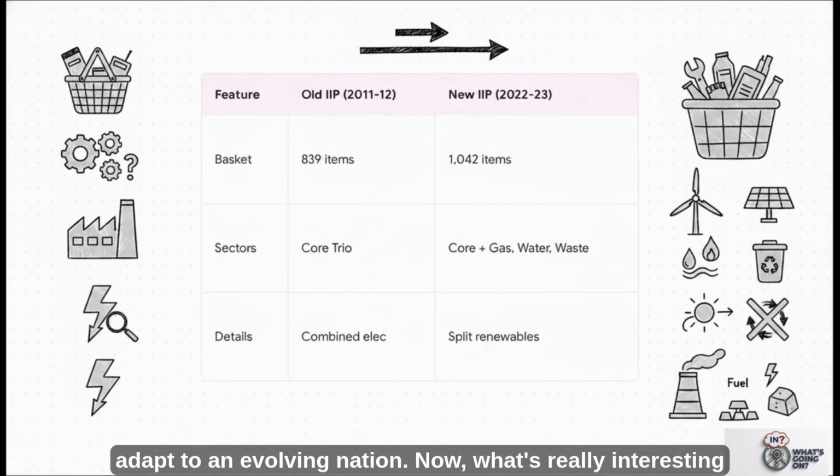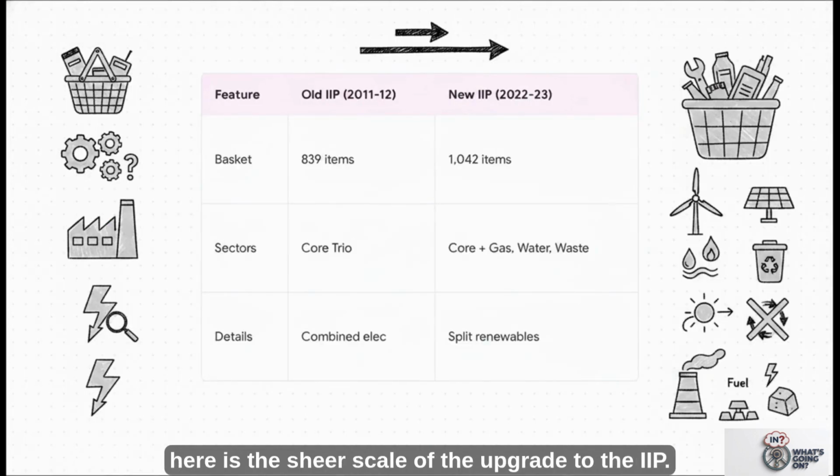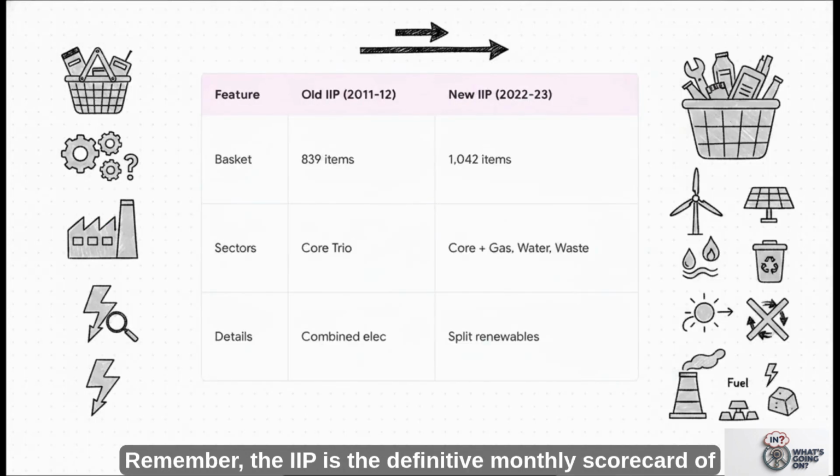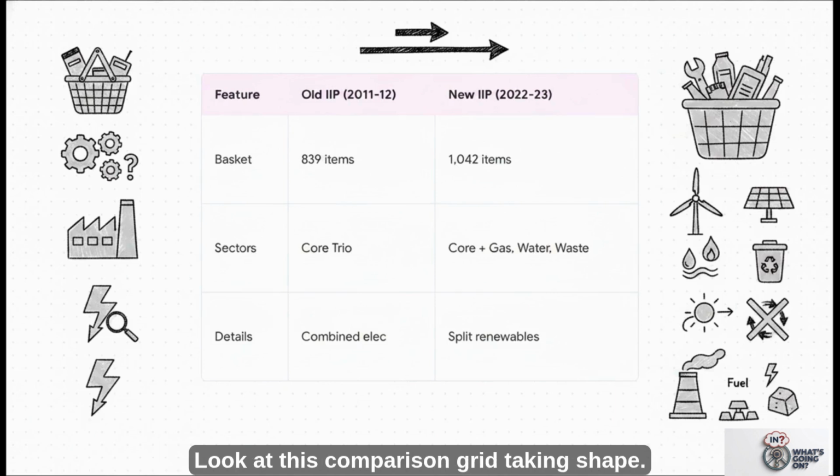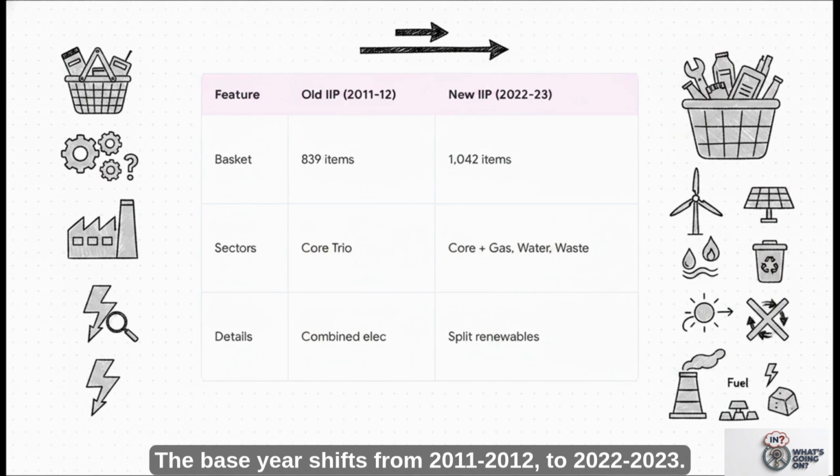Now, what's really interesting here is the sheer scale of the upgrade to the IIP. Remember, the IIP is the definitive monthly scorecard of India's industrial health, released by the National Statistical Office to track physical output across actual factories. Look at this comparison grid taking shape. The base year shifts from 2011-12 to 2022-23.